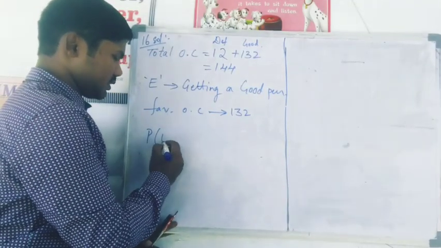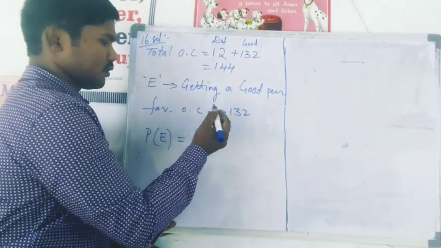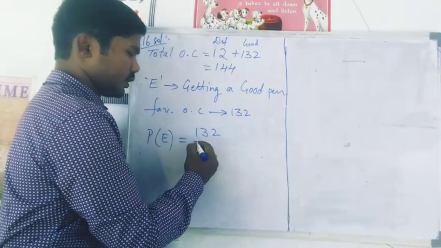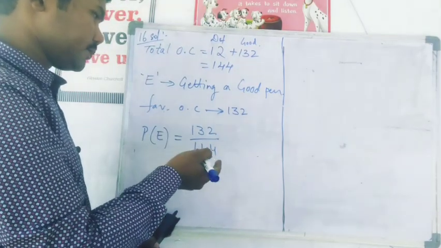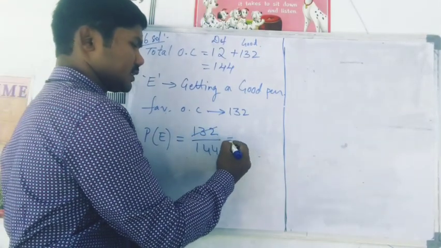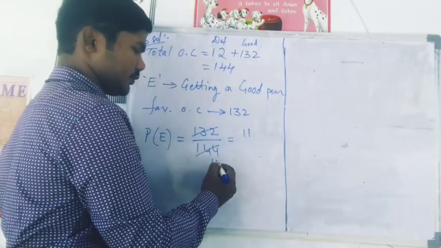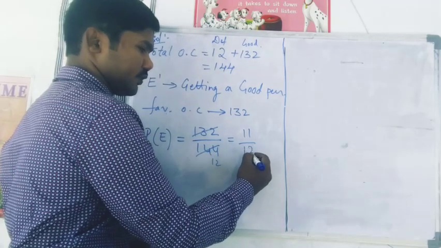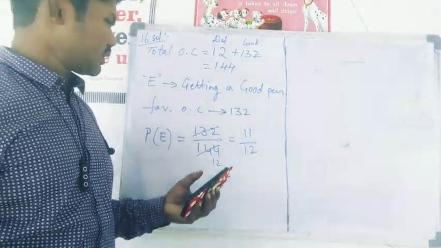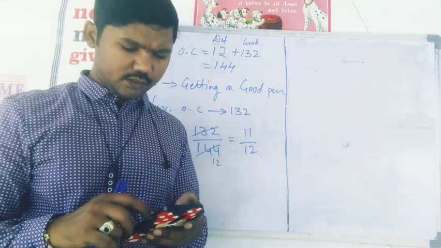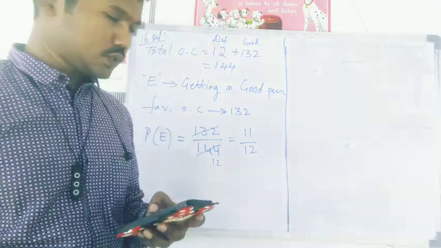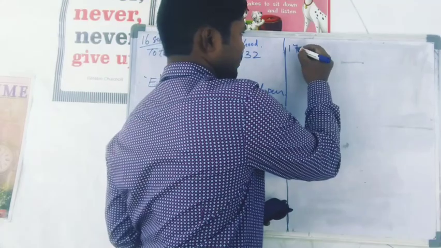The probability of this event is favorable outcomes 132 by total outcomes 144, right? So you can cancel it: 12 11s are 132, 12 12s are 144. In the 12 table if you cancel, your answer is 11 by 12. Okay, that is the answer. So moving on to the next, 17th solution.